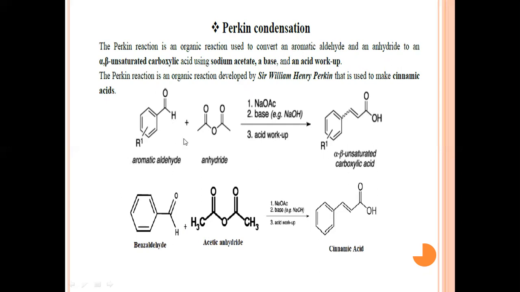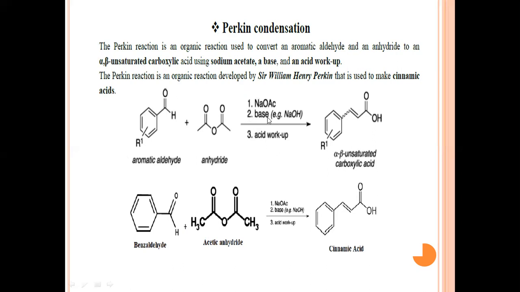Here also we use a benzaldehyde molecule, which reacts with an anhydride. The first molecule is an aromatic aldehyde, for example benzaldehyde, and when it reacts with an anhydride molecule, they will condense together in the presence of